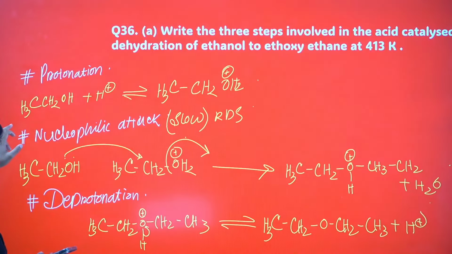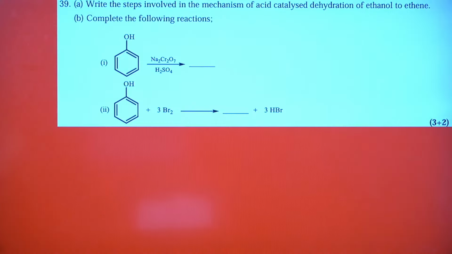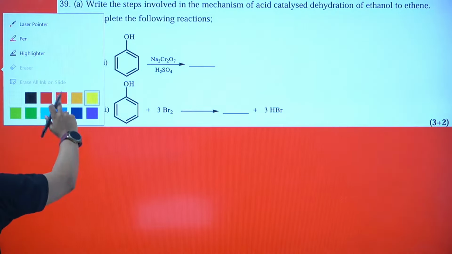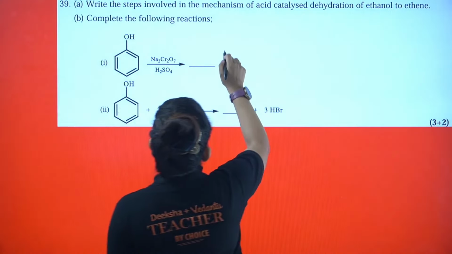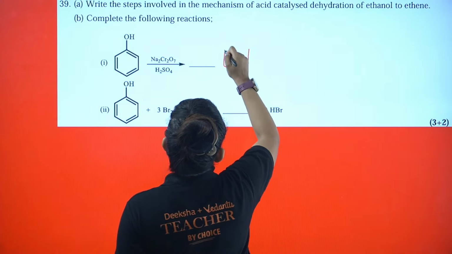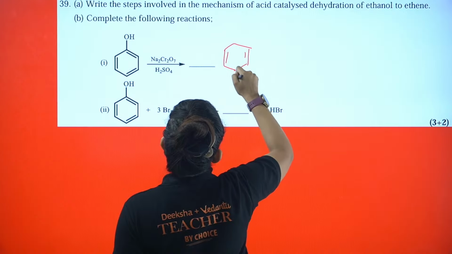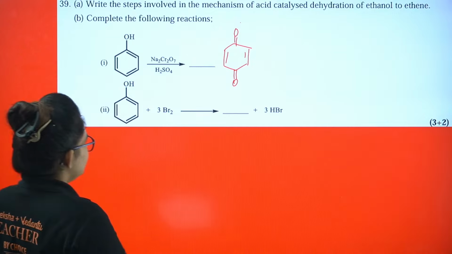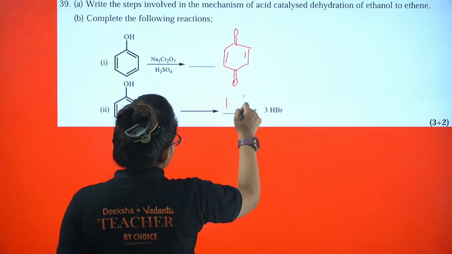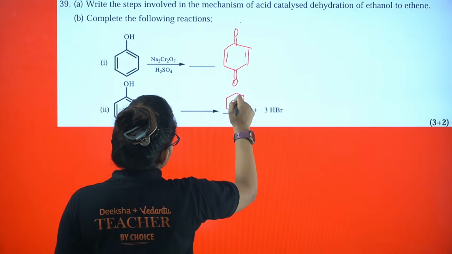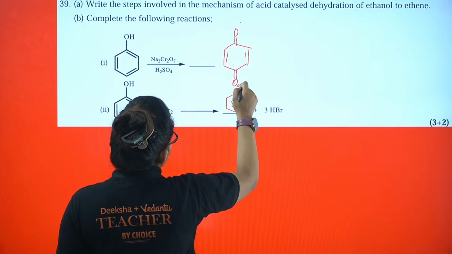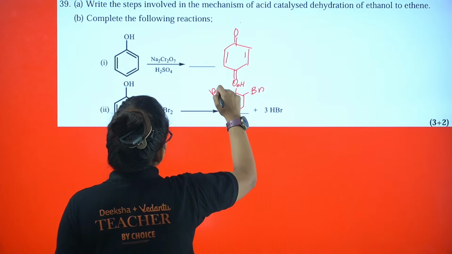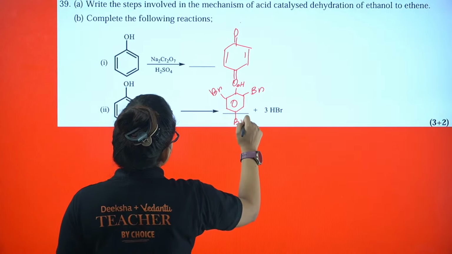Okay, let's proceed. It's a very important question actually. It's taken from the model question paper. First one, oxidation of phenol. It will give you what? Benzoquinone. It will give you benzoquinone. Now for this case, if you treat with bromine water, you will get all the positions substituted with bromine. Br here, here also Br.